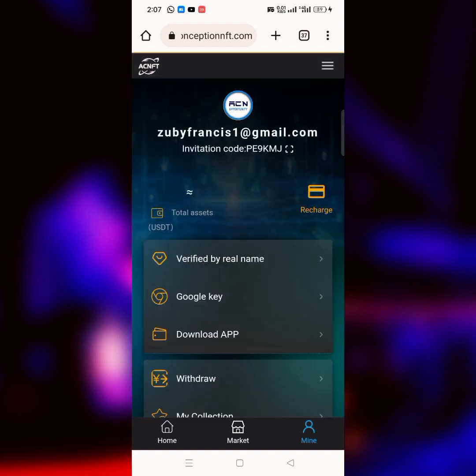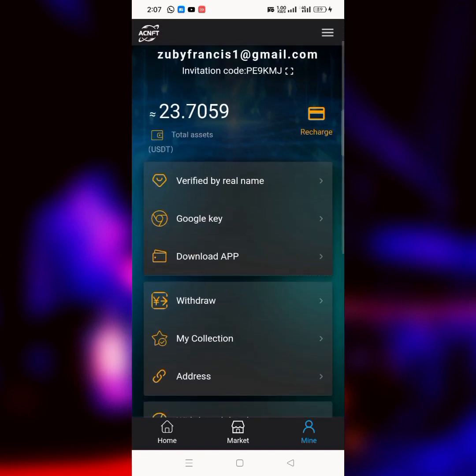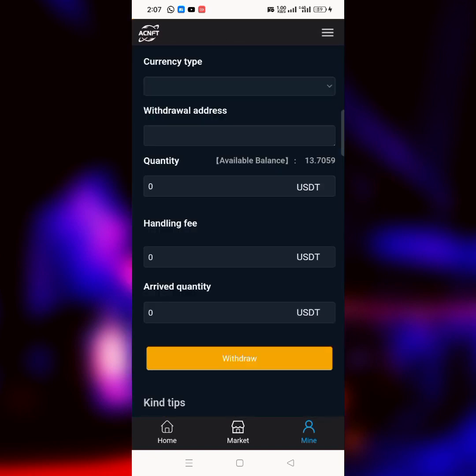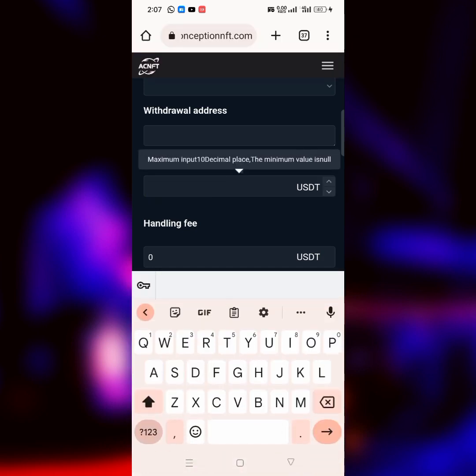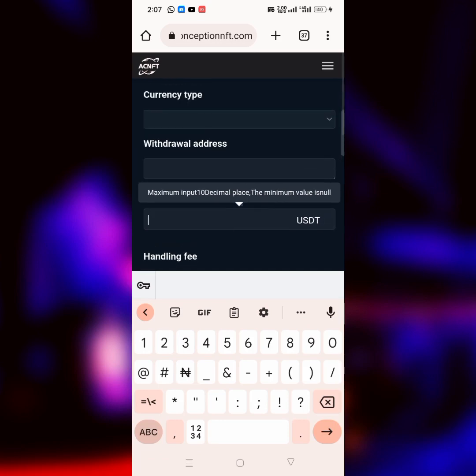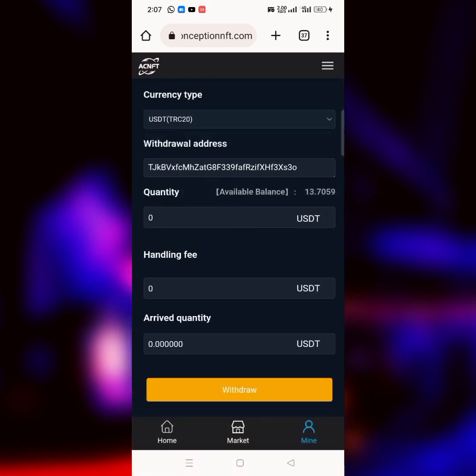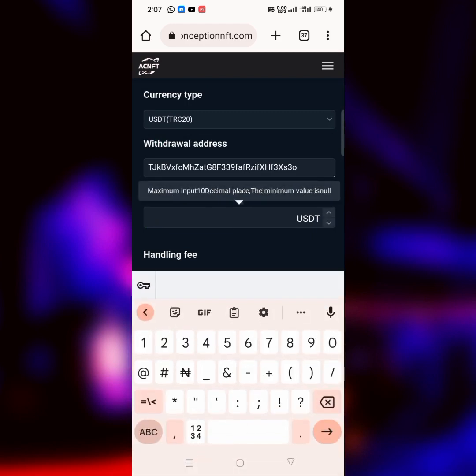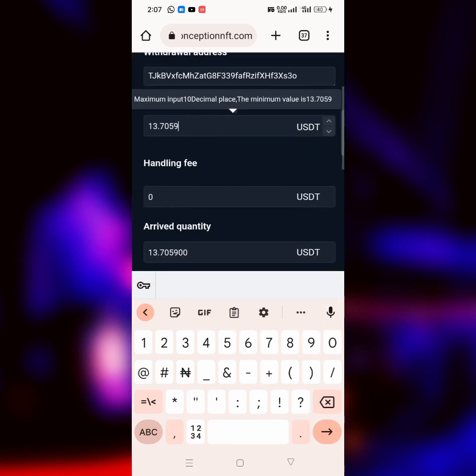Then how do you withdraw? Go over to this particular place that says withdrawal, after you have bound your wallet address with Google verification code. What I have to do now is to enter the amount of USDT that I want to withdraw. I'm currently having 13 USDT here, so I have to enter it all. Let me select USDT that I want to withdraw, 13.759 USDT, and there is no fee for withdrawal.